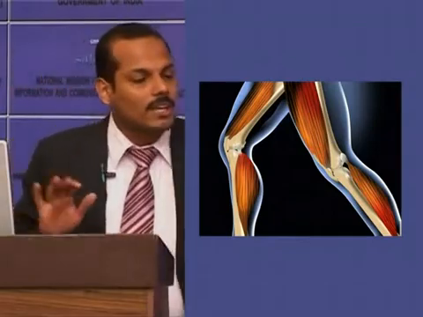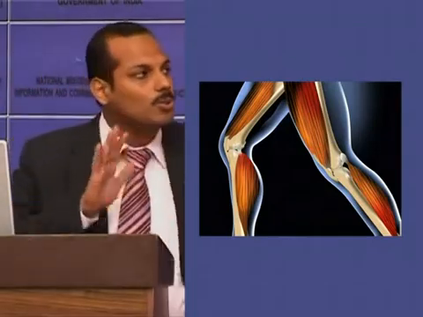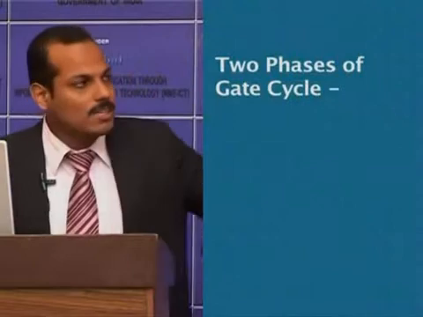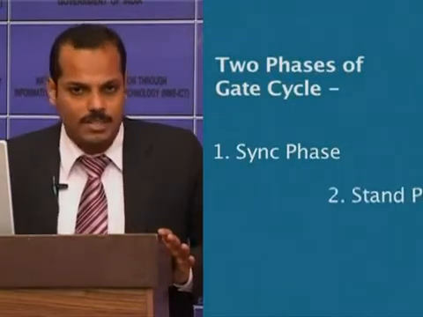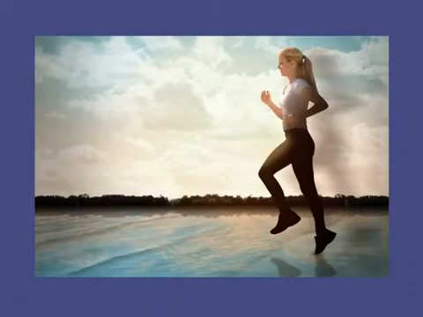Now the gait cycle can be divided into two phases. One is the swing phase and the second one is the stance phase. The swing phase is where the foot is in the air, and the stance phase is where the foot is in contact with the ground.